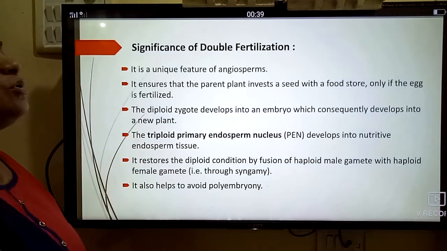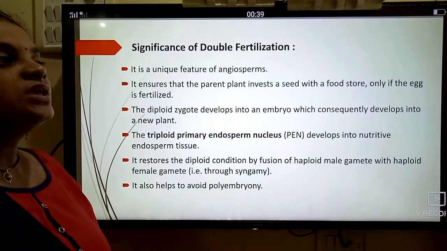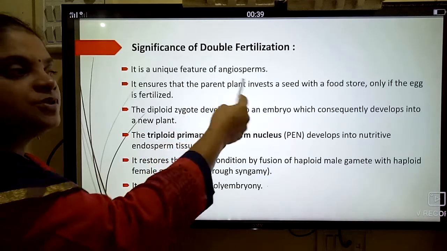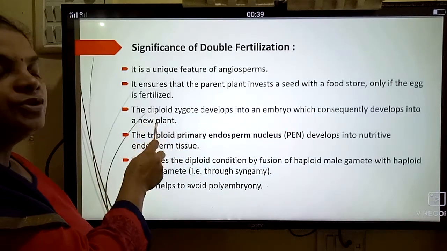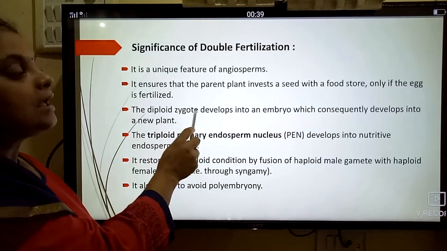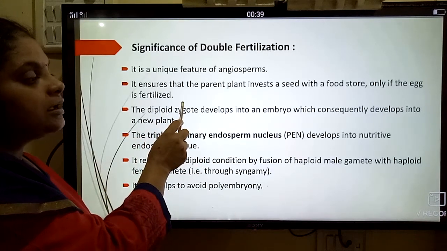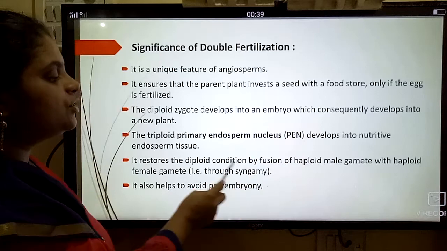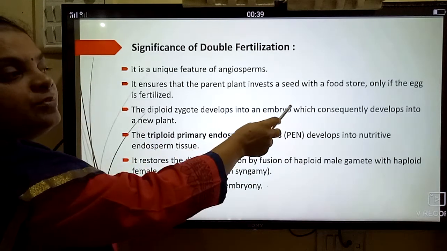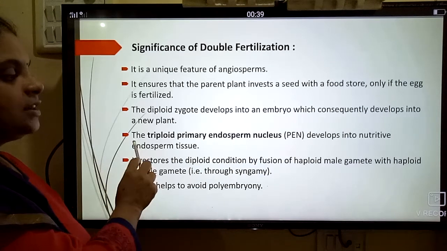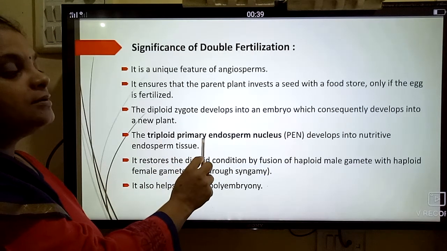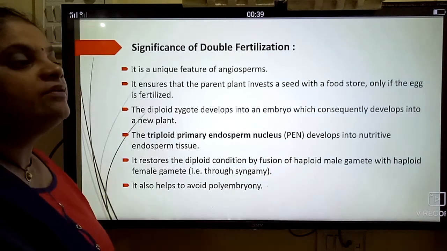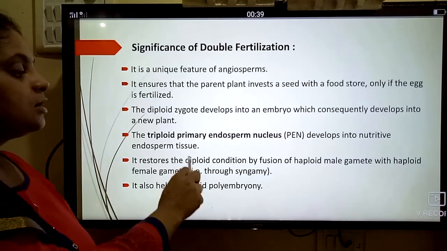Now the diploid zygote develops into the embryo, which consequently develops into the new plant. How is the diploid zygote formed? A male gamete fuses with the egg cell and forms the diploid zygote. The diploid zygote forms the embryo and the embryo forms the new plant. So the embryo is a part of the seed. Now the triploid primary endosperm nucleus, also called PEN for short, develops into the nutritive endosperm tissue.